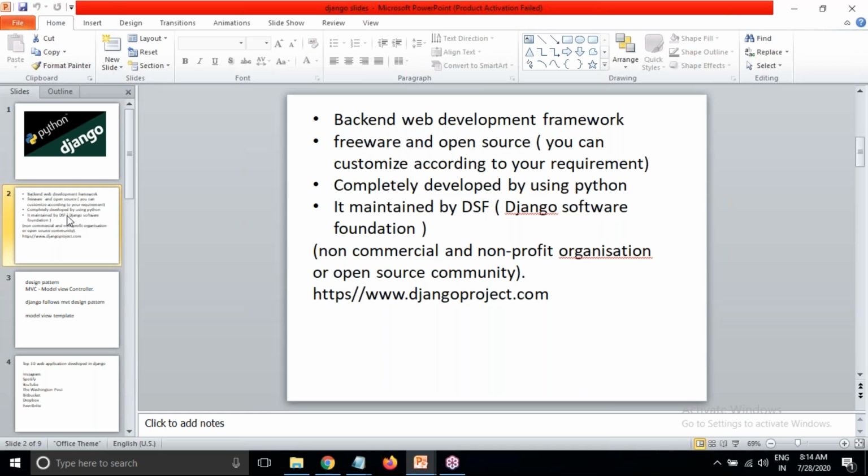Here we can see two types of pages, static pages and dynamic pages.